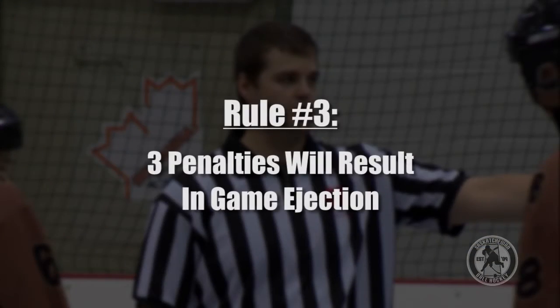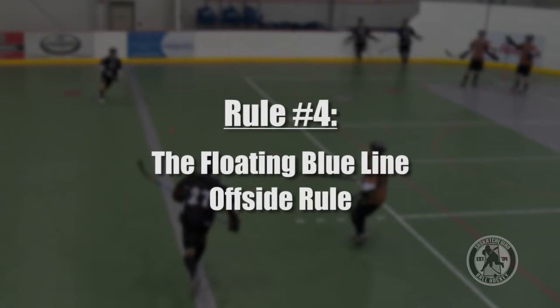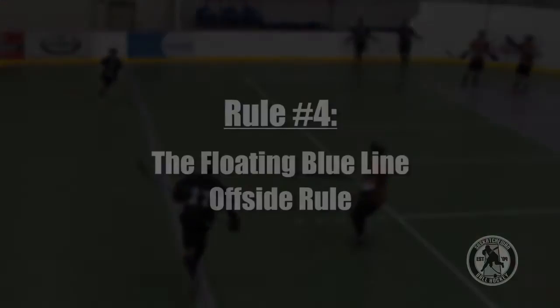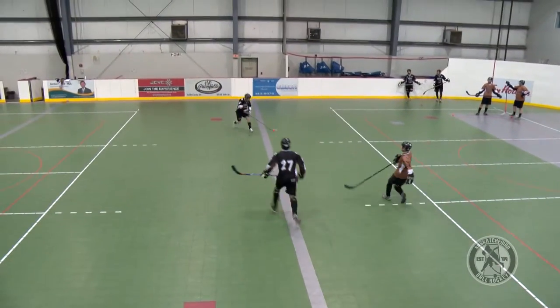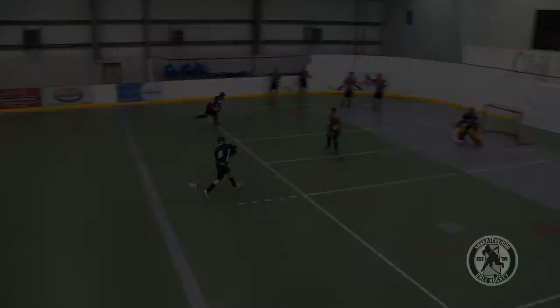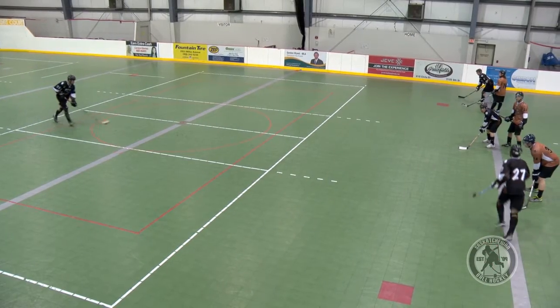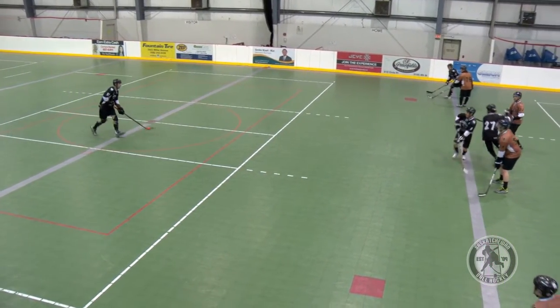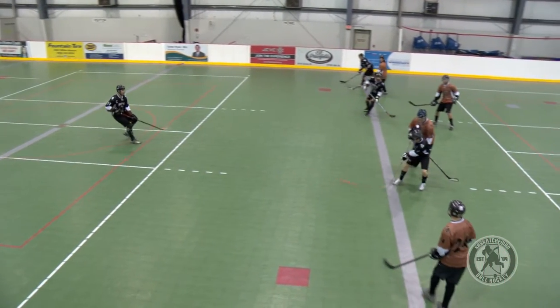Rule number 3, 3 penalties of any kind in a game will result in a player being ejected from that game. Rule number 4, the floating blue line offside rule. This is the biggest difference between ball hockey and ice hockey. The floating blue line offside creates much more room in the offensive zone and promotes more scoring chances, especially in special team circumstances like a power play.